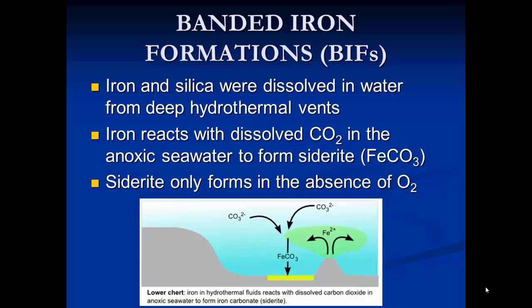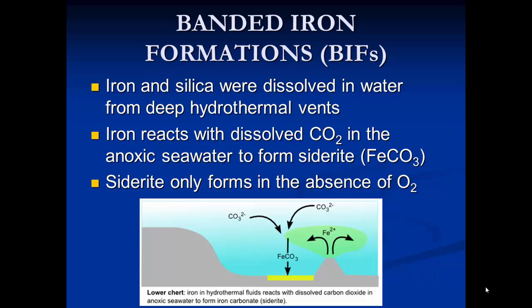How do these banded iron formations develop? Iron and silica were dissolved in water from deep hydrothermal vents. Now, hydrothermal vents are found along mid-ocean ridges. Hot solutions from these vents originate when seawater seeps into fractures along the ridges and encounters very hot rocks. Once heated, the water can then dissolve iron and other elements, and then this rises up to the sea floor.